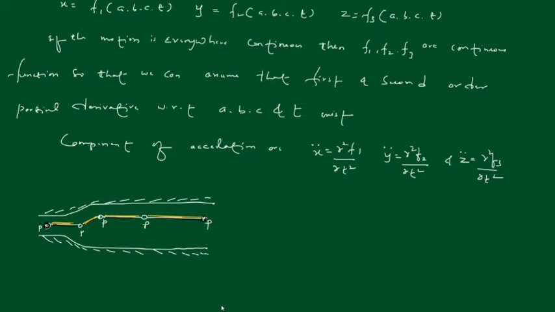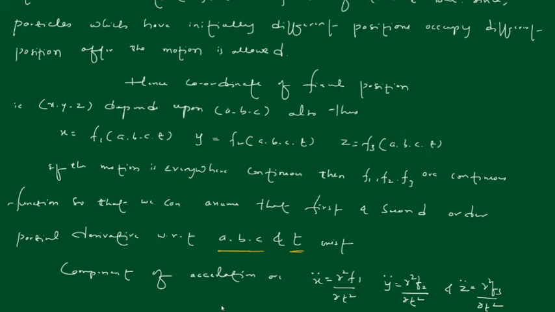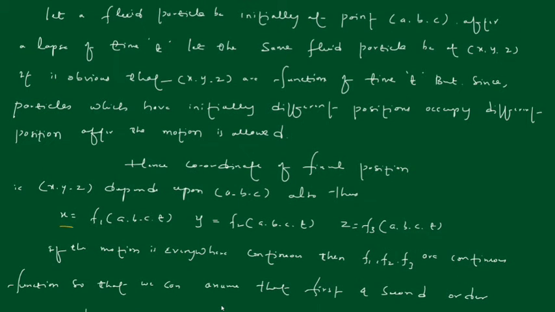The position of a fluid particle in space xyz, that's three-dimensional, at any time t from its fixed position a, b, c shall be, as we already know, x equals f1(a, b, c, t).